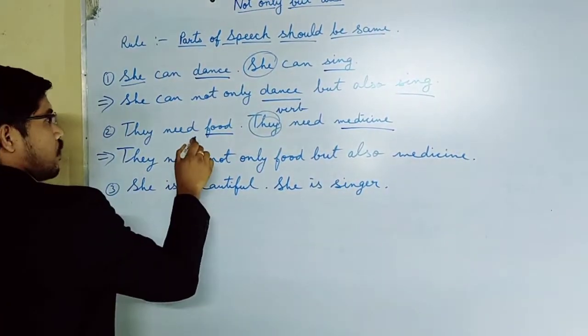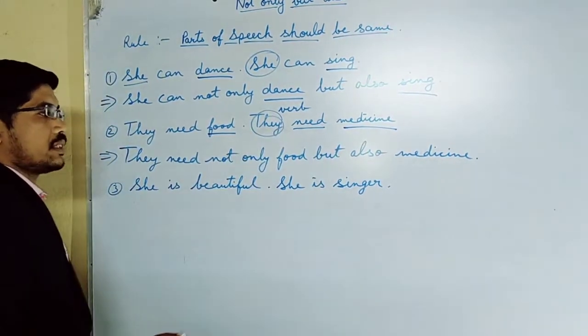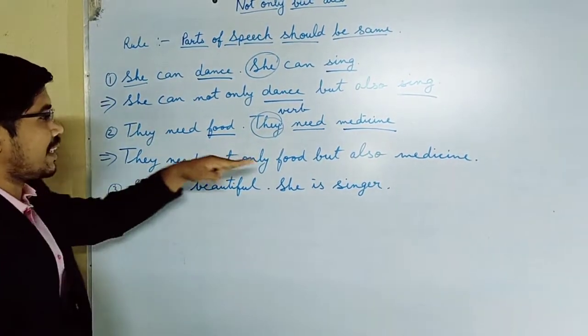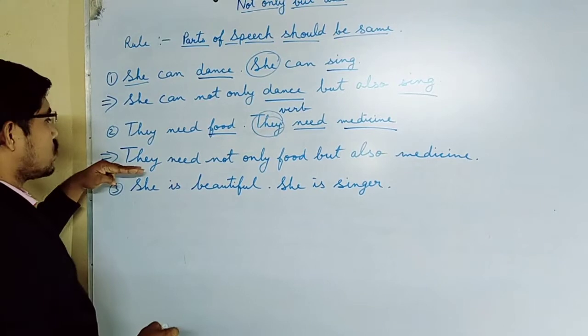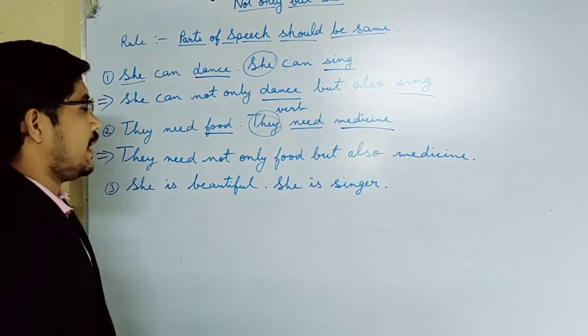Whenever any words are the same, like this, they need, we skip them. We don't have to write need and need again and again. So the answer is: they need not only food but also medicine.